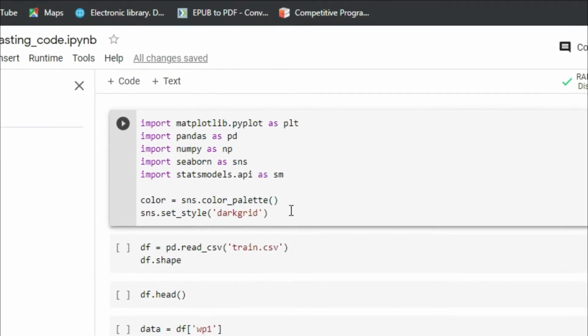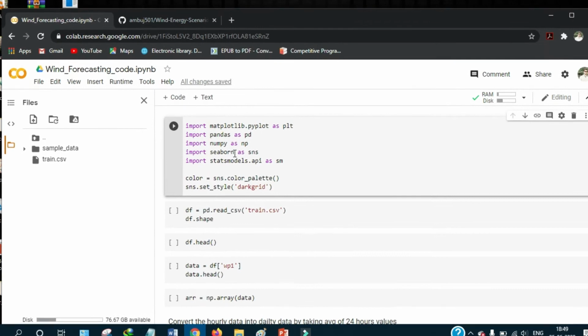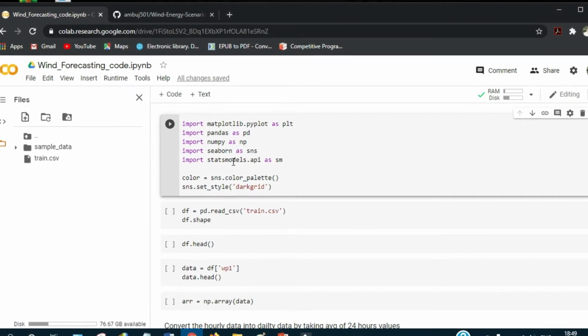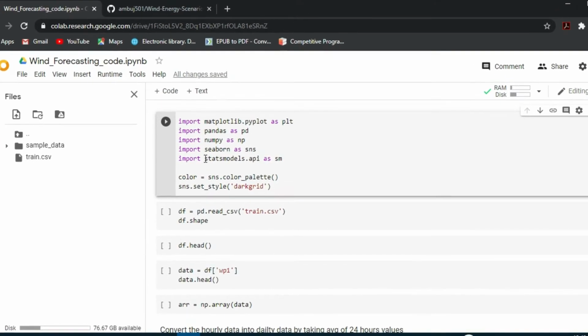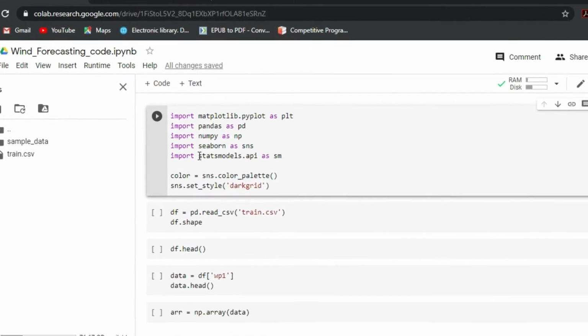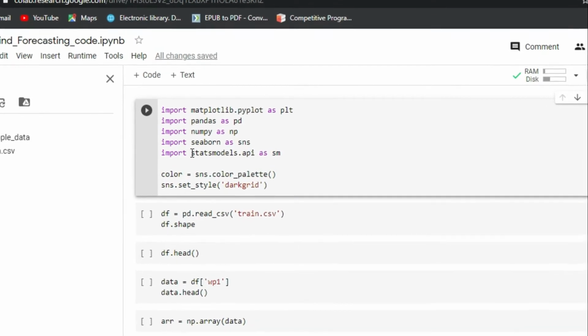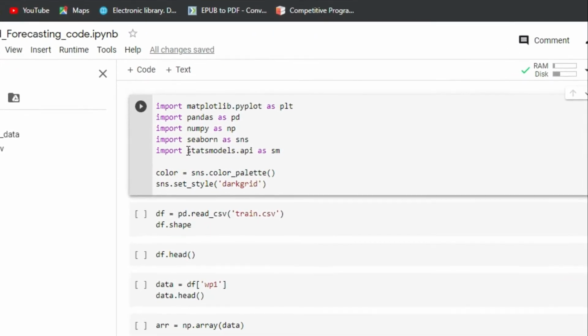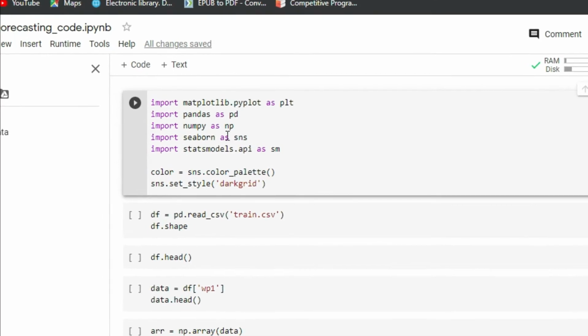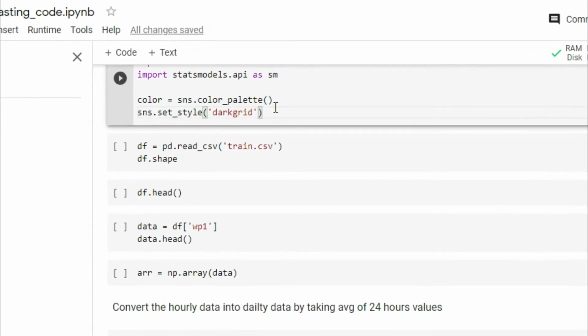Like I have imported matplotlib, pandas, numpy and seaborn, which is an extension of matplotlib and provides good visualization features. And also I have imported statsmodels.api, because our ARIMA model and various supporting functions for the ARIMA model are implemented in this library. Run this cell.